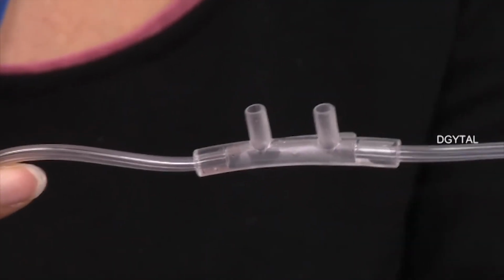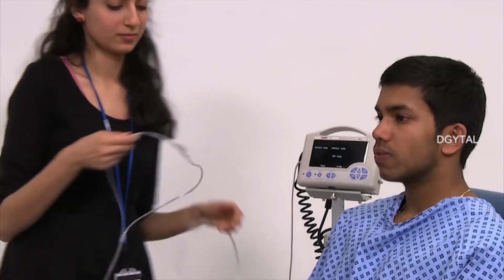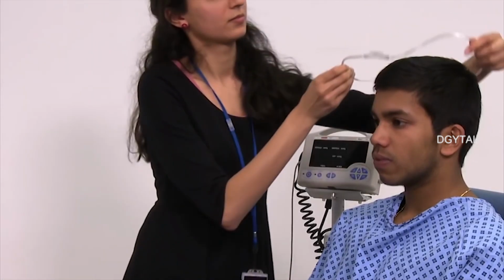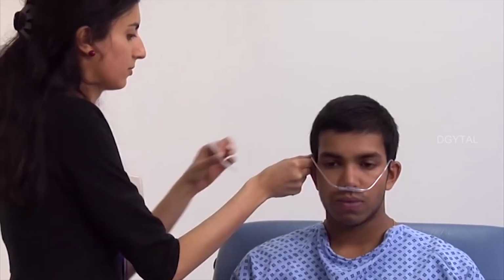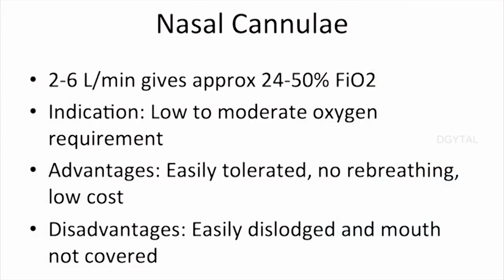Nasal cannula is a lightweight tube with two nozzles that are placed in the nostrils. It has a low flow rate and can only provide 2 to 6 liters of oxygen per minute. It gives a density of 24 to 40%.